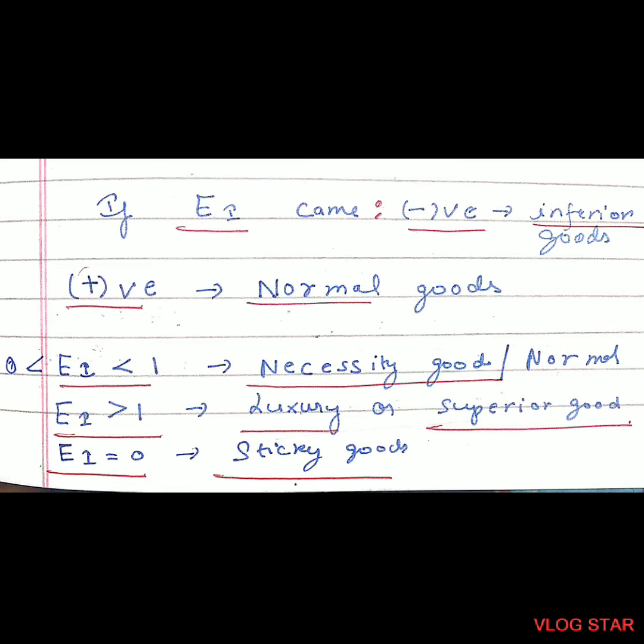Now let's get back to the topic income elasticity. There are some conditions of income elasticity. When income elasticity comes negative, it is inferior good. And when income elasticity is positive, it is normal good. When income elasticity is less than 1, it is normal good. And when income elasticity is greater than 1, it is luxury or superior good. And when income elasticity is equal to 0, it is sticky good.